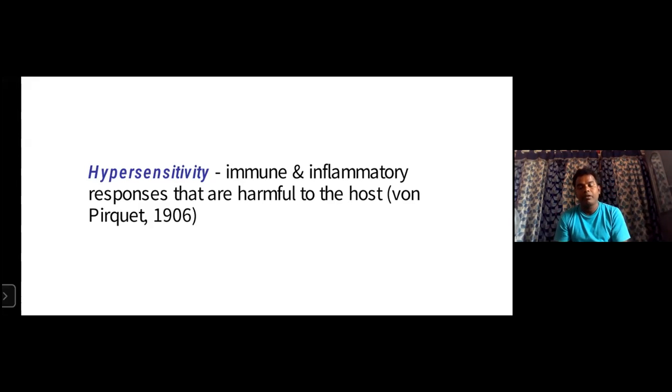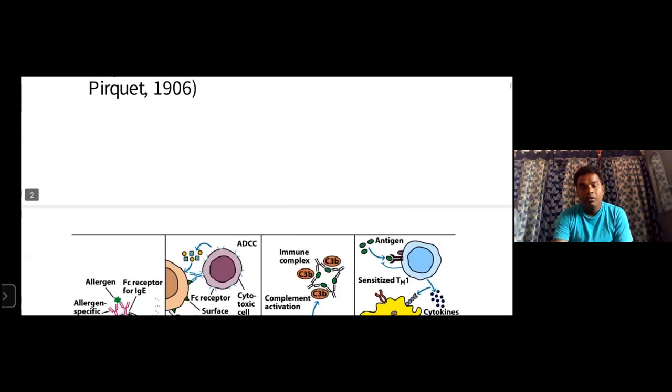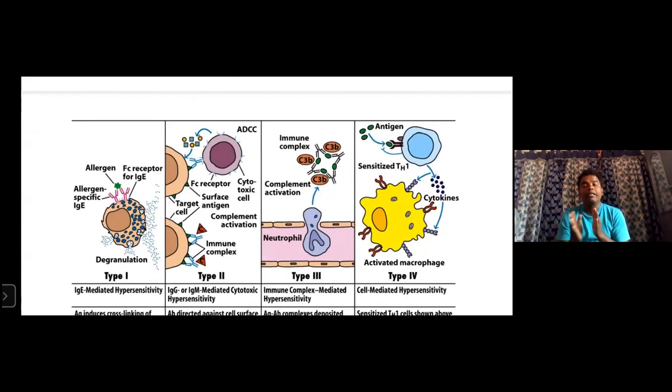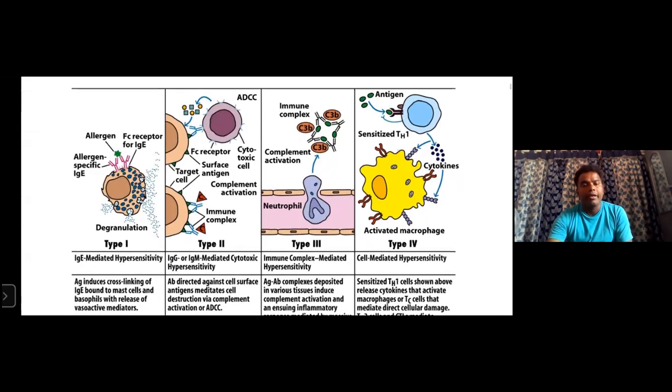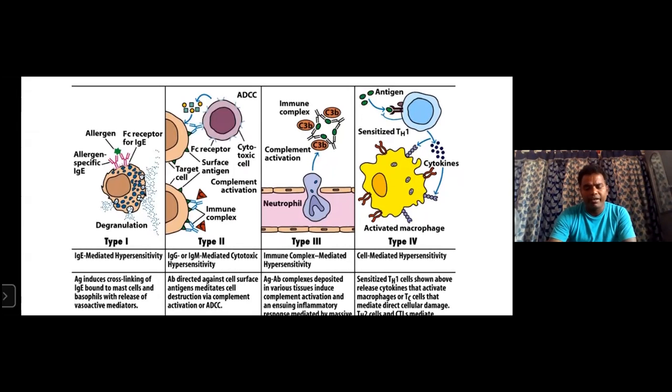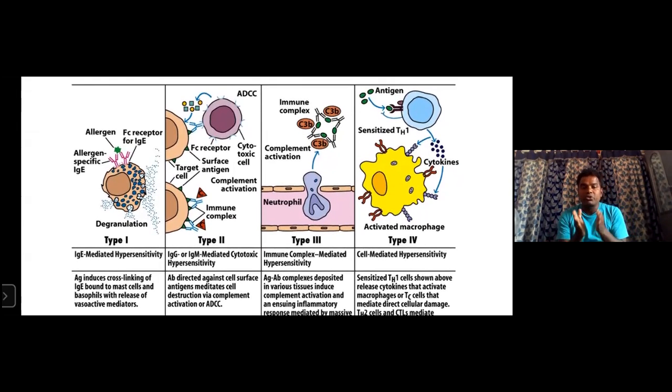This is very important. Of the remaining types, 1, 2, 3, and 4, only type 1 is known as allergy reactions. The remaining types 2, 3, and 4 are not allergy reactions, right? Let us see how many types there are: type 1, type 2, type 3. Type 1 you know very well. Hypersensitivity type 1, type 2, type 3, type 4. Okay, remember one thing. See, type 1, it is called hypersensitivity.